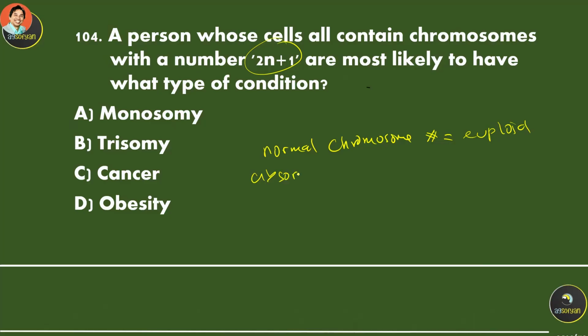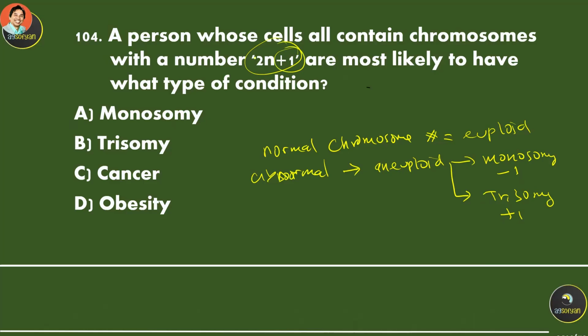Abnormal chromosome number is called aneuploidy. That may consist of monosomy or trisomy. Monosomy means less one chromosome, and trisomy means plus one chromosome.